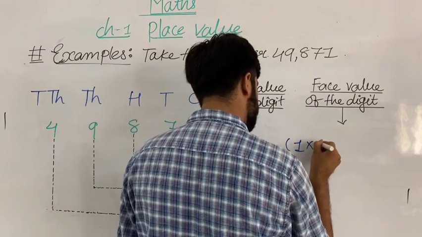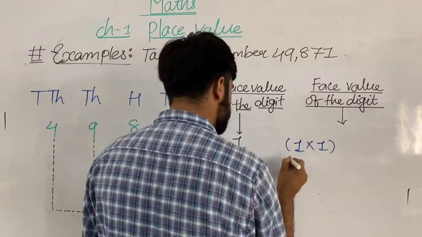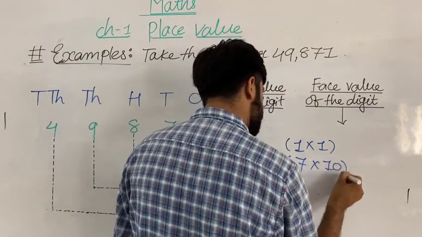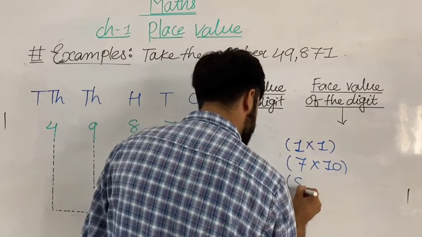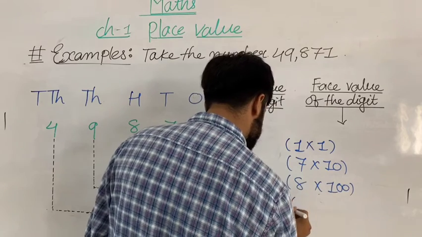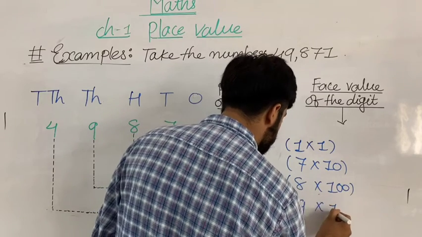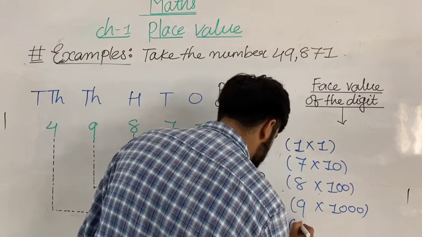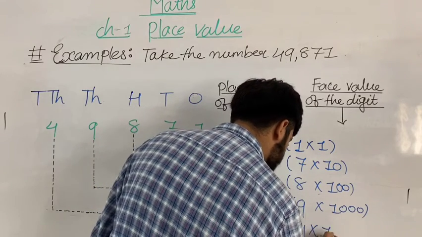1 multiplied by 1, 1 ones are 1. Then 7 multiplied by 10. Then here is 8 multiplied by 100. Here is 9 multiplied by 1000. And here is 4 multiplied by 10,000.